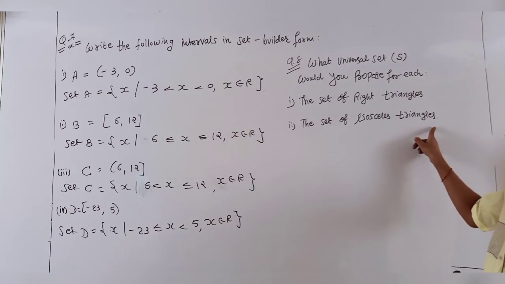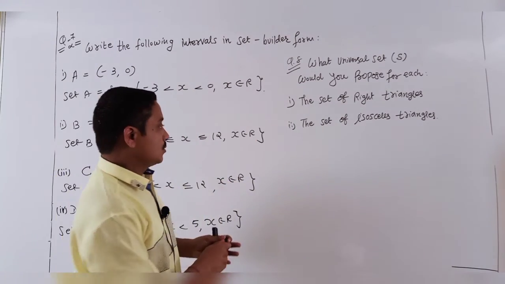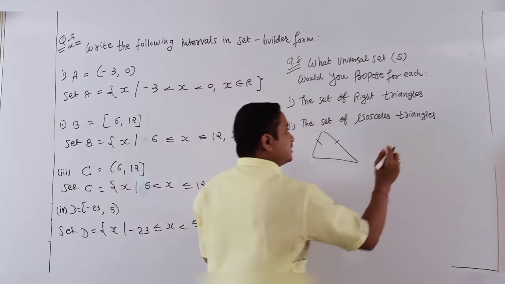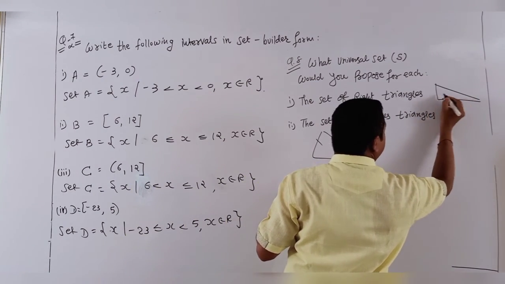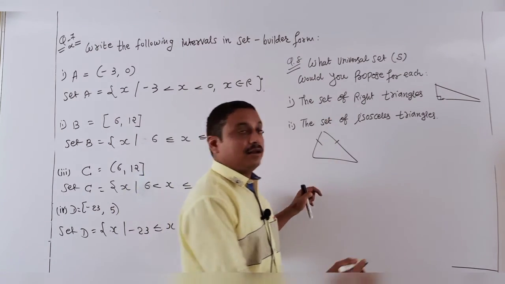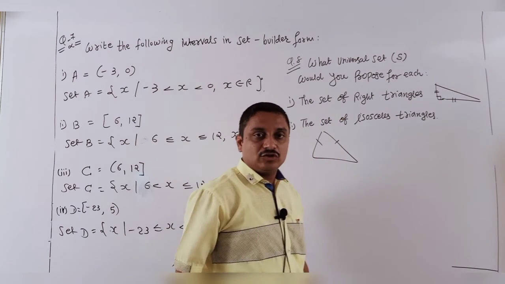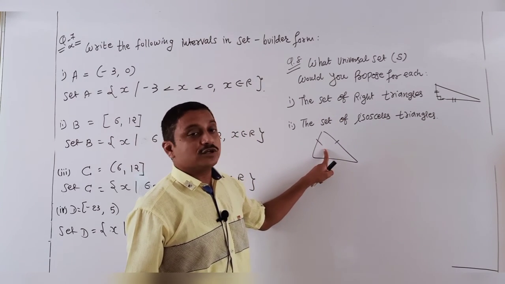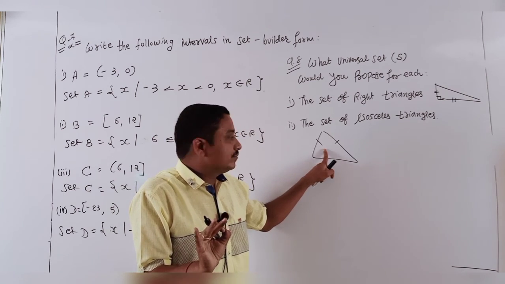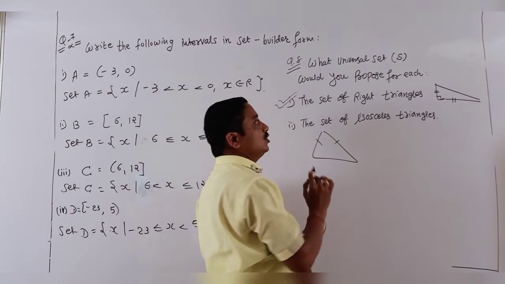Students, isosceles triangle means two sides are equal, and right angle triangle means one angle of 90 degrees. You know that. In a right angle triangle, there is a possibility of two sides being equal with a 90 degree angle, but in the other case it is not possible. Isosceles means only two sides are equal. So these are our candidate universal sets.